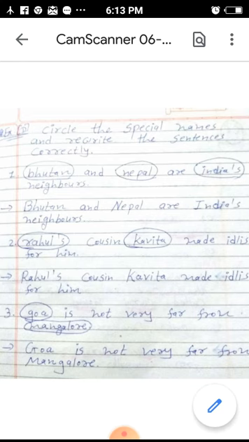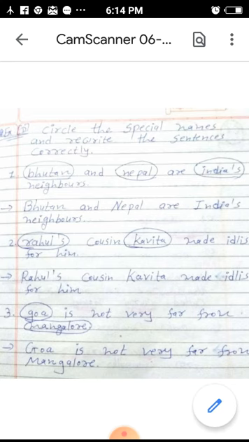Rahul's cousin Kavita made idlis for him. Then the next one, Goa is not very far from Mangalore. Goa and Mangalore are special names, and the first letter of these words should be capital. So we have to write it again: Goa is not very far from Mangalore.